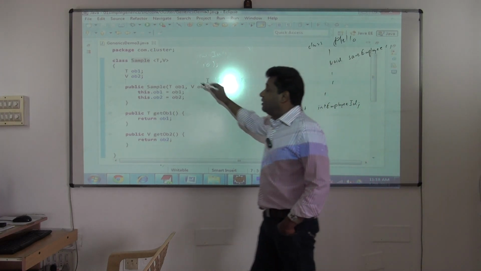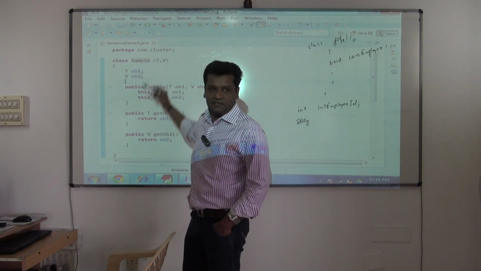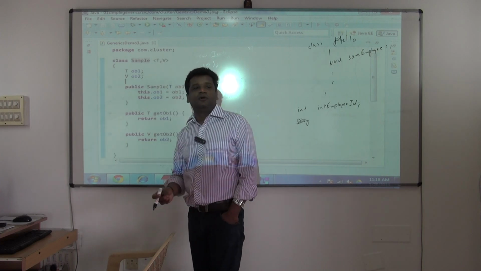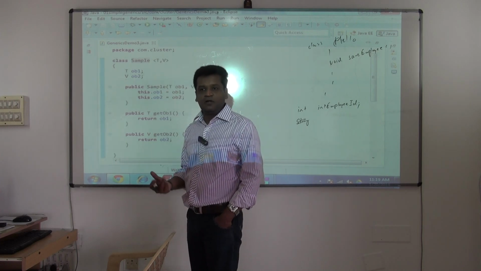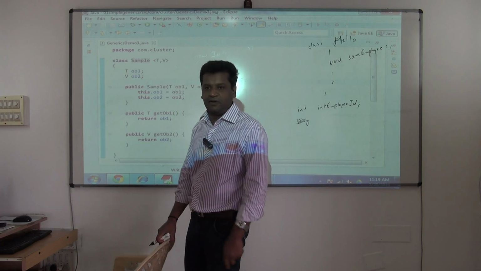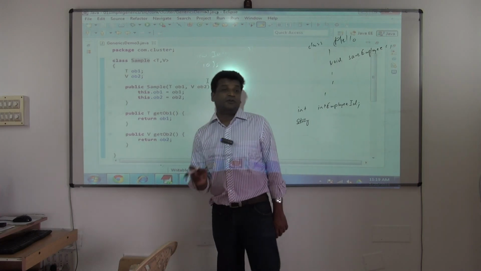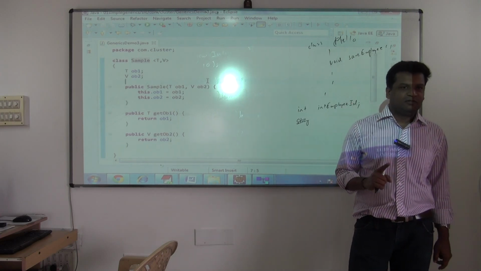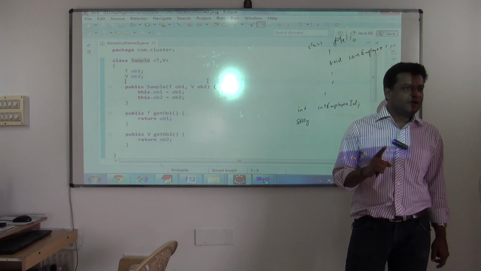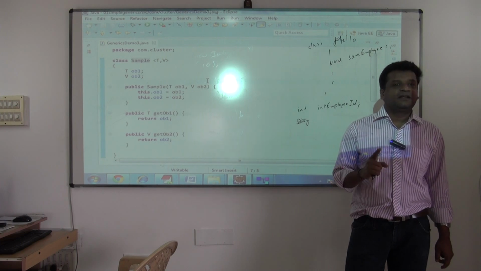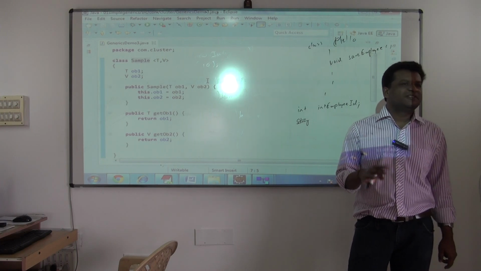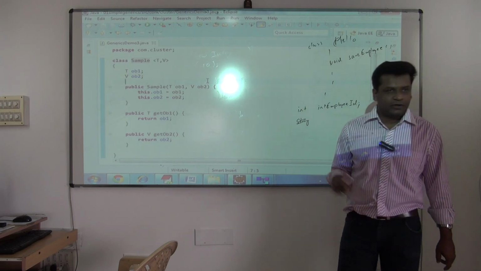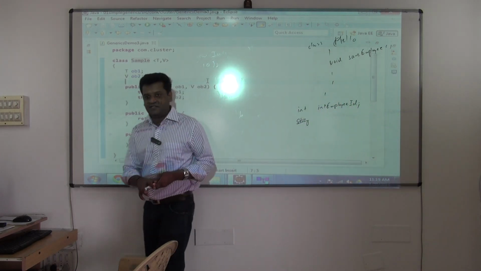Similarly, when you are writing your type parameters, you can give any name. Instead of T and V, I could have written Hello, World also. Anything I could have given. But the convention we follow is we don't use such big names. We use a single letter, and that letter should be caps. You can use X, Y, Z, anything. You want me to change it to X and Y?